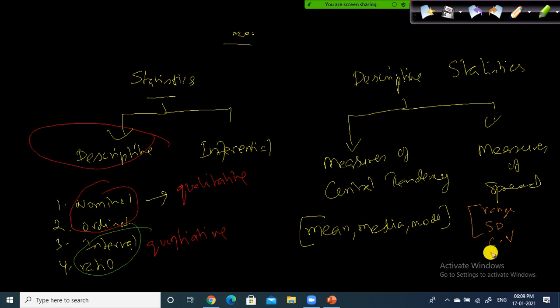We'll also discuss the applications of standard deviation, when we are going to use it, and the advantages and disadvantages of the range and the standard deviation. Plus you will be learning percentiles, quartiles, and the interquartile range.